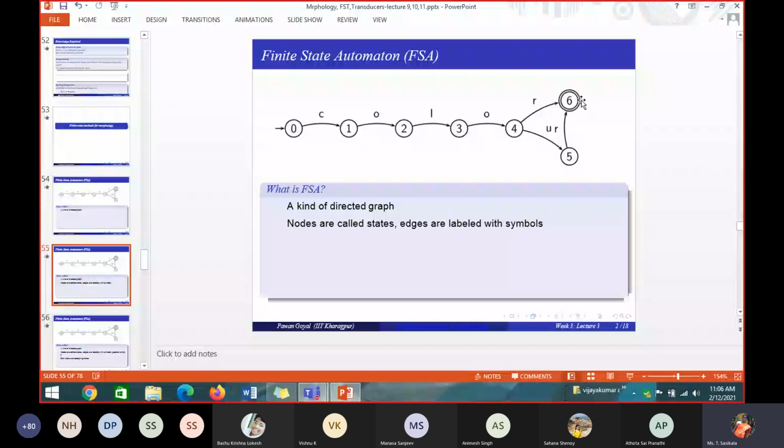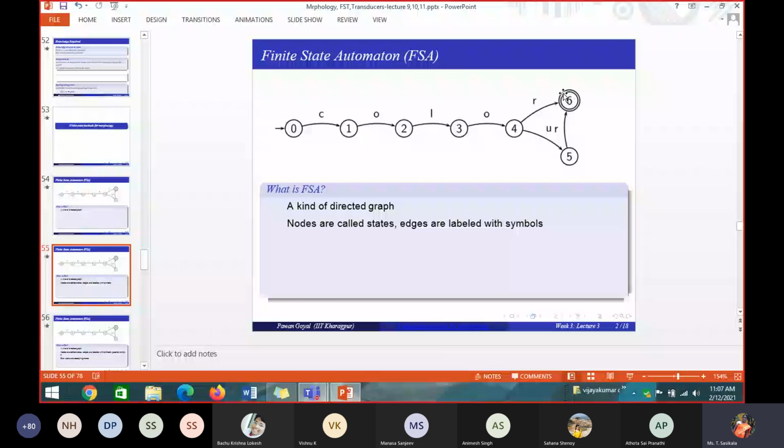What is an FSA? It's a finite state automaton. It's a directed graph. The graph has nodes and edges. Nodes are also called states, represented by a circle. Edges are represented by an arrow connecting one state to another state, and each edge is labeled with some symbol. Sometimes it may be an empty epsilon. Each finite state automaton has one start node, represented by 0, and a final state or accepting state, represented by a double circle, and it may have more than one end state. So: start state, accepting state, all this.